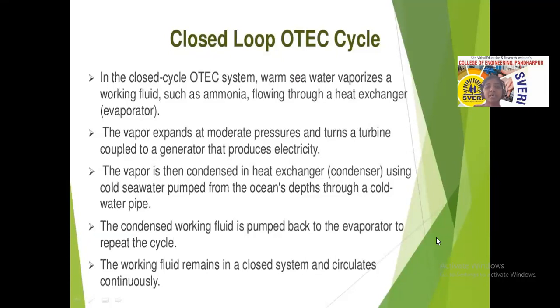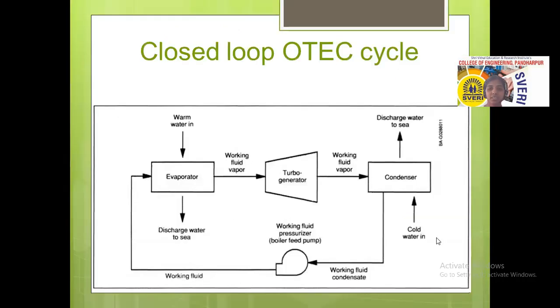So the vapor expands at moderate pressures. That means the pressure that we are obtaining from such plants is not very high, and that pressure turns the turbine that is coupled to the generator, and that produces the electricity. So the vapor is then condensed in the heat exchanger. We will see this in the constructional image here.